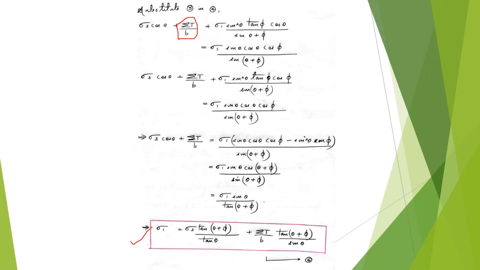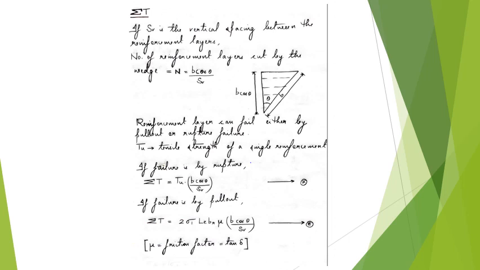So we'll have to consider those two cases separately and then analyze and find out the failure angle theta as well as the normal stress of the reinforced soil at failure. So the component that we have to find is sigma t in the previous equation.